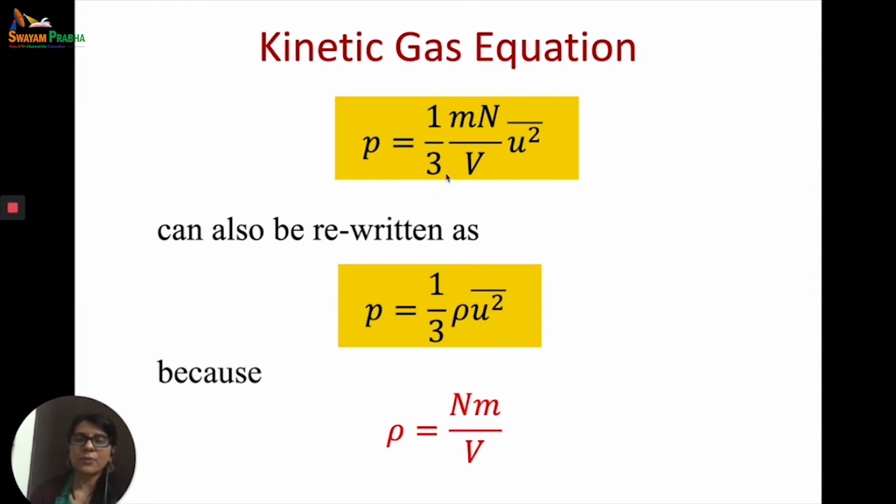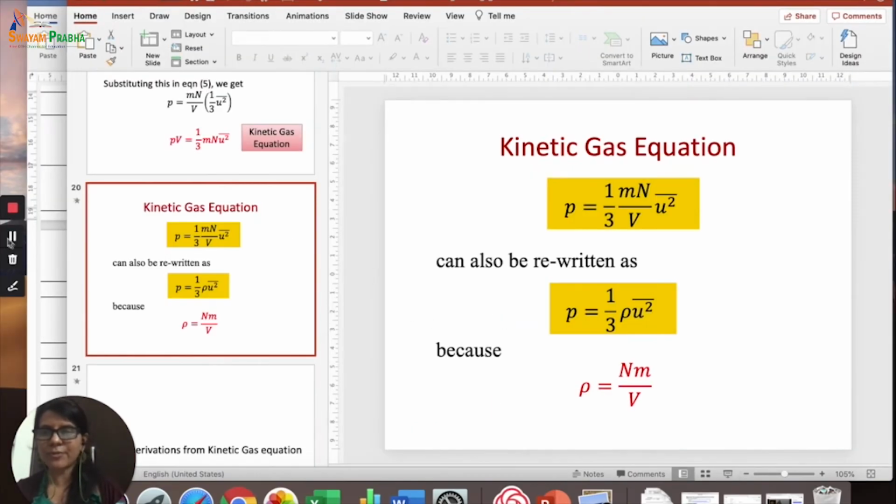So P is equal to 1 by 3 rho u bar square. So the kinetic gas equation was PV is equal to 1 by 3 mn u bar square, or it can also be written as P is equal to 1 by 3 mn by V u bar square, or P is equal to 1 by 3 rho u bar square. This is the kinetic gas equation we must remember.